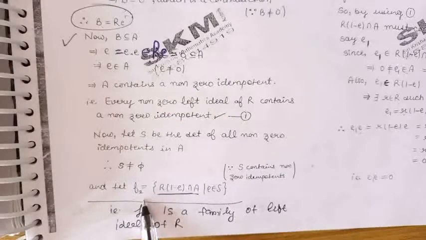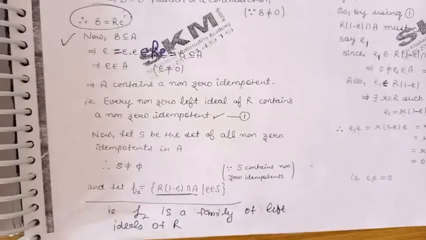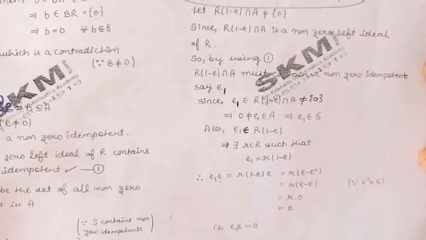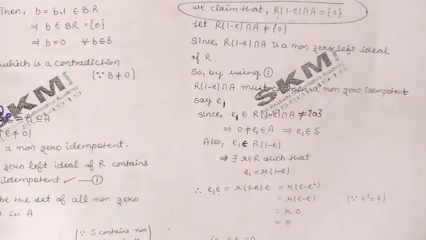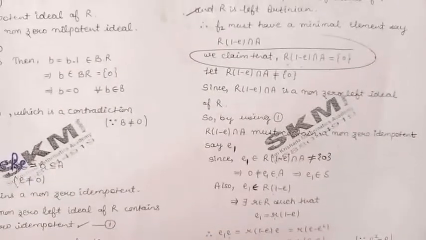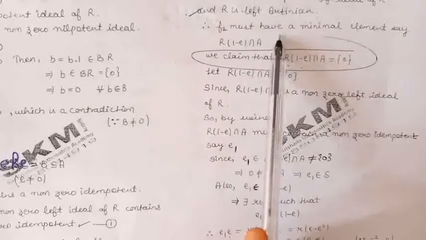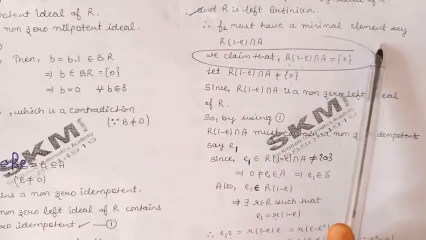Now because S is non-empty, this family of left ideals of the ring R will also be non-empty. Now because we are given that ring R is a left Artinian ring, by definition of left Artinian, this family F2 must have a minimal element.